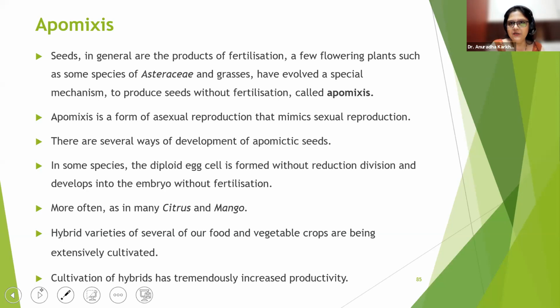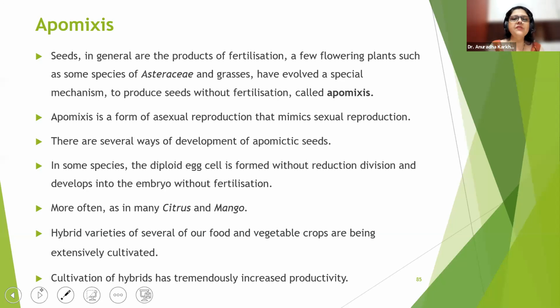In some species, the first method they are saying, the diploid egg cell is formed without reduction division, meaning without meiosis, and develops into an embryo without fertilization. So see, this is a very unusual phenomenon. Look what is happening: a diploid egg cell is never diploid. Firstly, the egg cell is always haploid according to our knowledge.